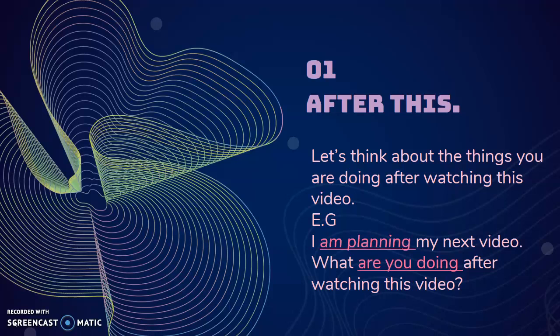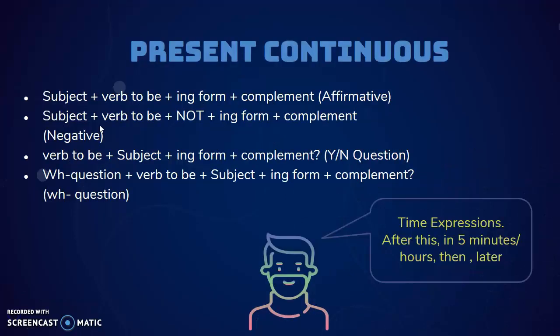Okay, so let's think about the things that you are doing after watching this video. For example, in my case, I'm planning my next video for you. And what about you? What are you doing after watching this video? To answer this question, we are going to use present continuous. Remember that the present continuous is the one that goes with the ing form.